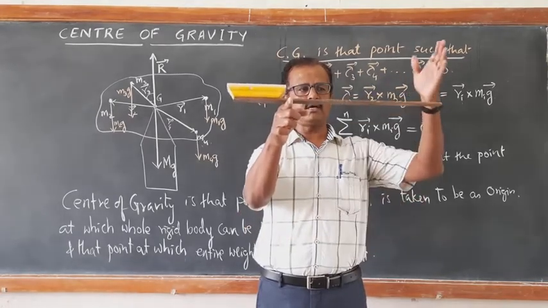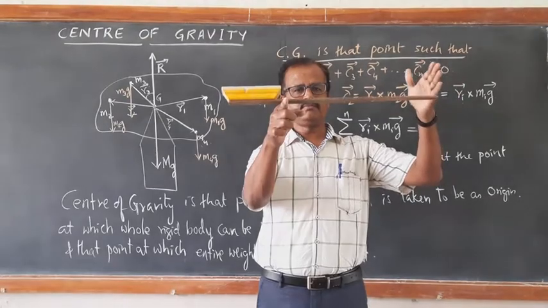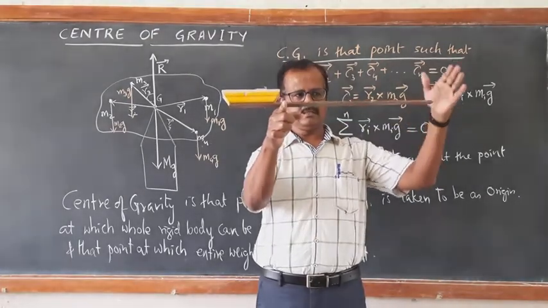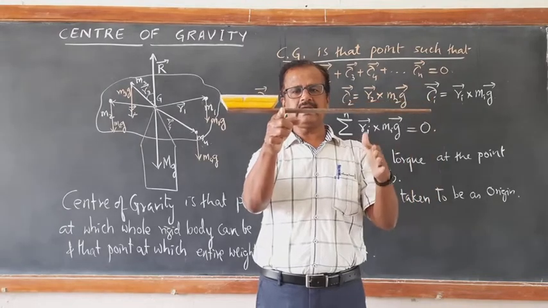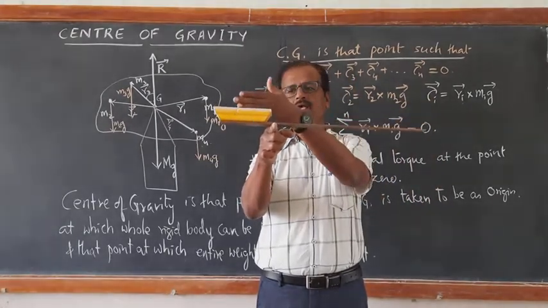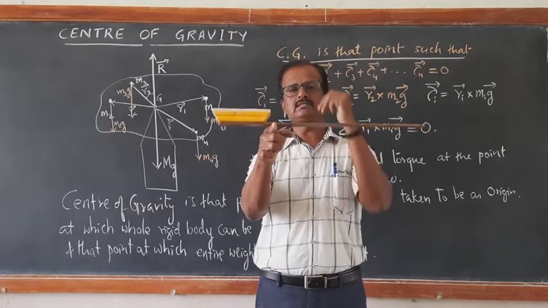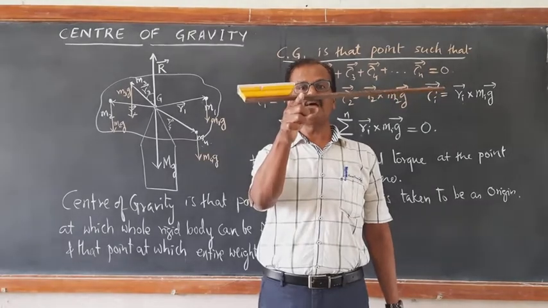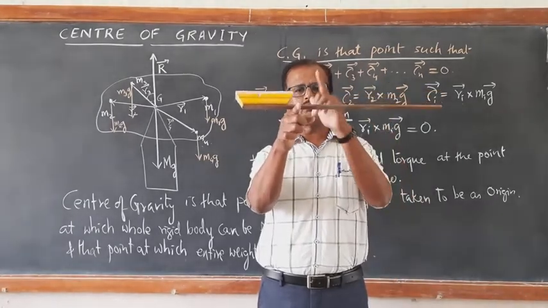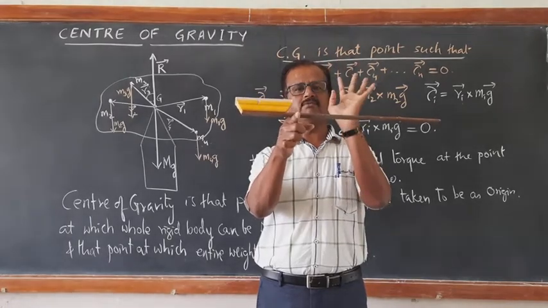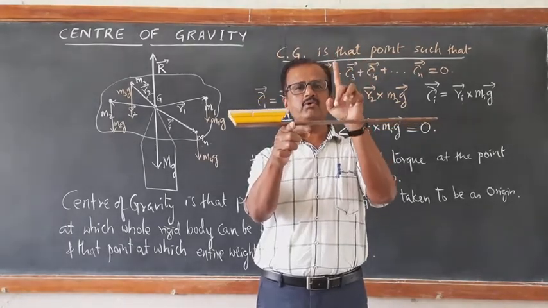So the torque exerted due to the extended part of the scale, the left side of the scale, is exactly balanced by the torque exerted due to the scale plus this duster which I have kept. So this position becomes the center of gravity, so that the net torque acting about this center of gravity is 0. Net torque, how do you calculate?